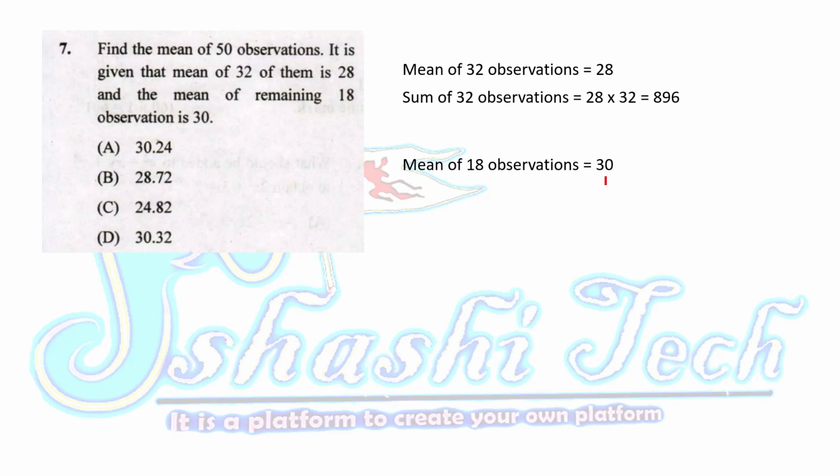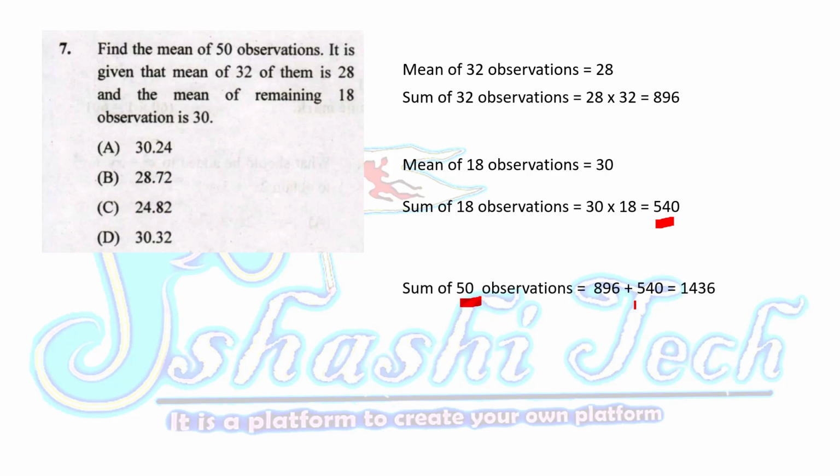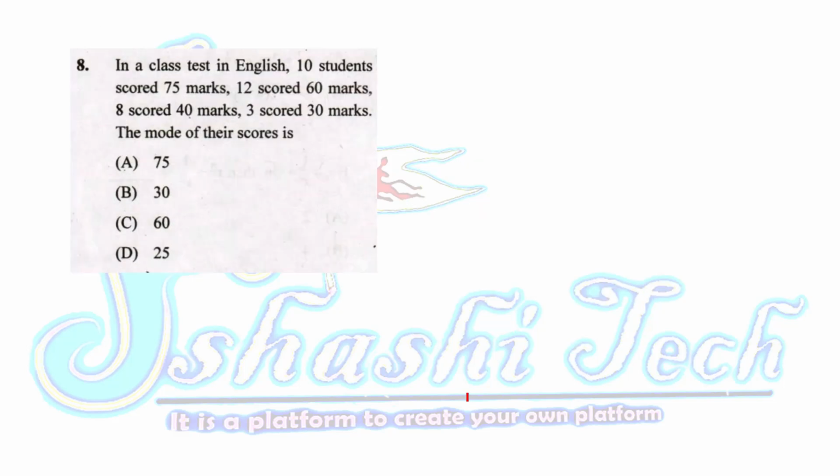Then one more, the mean of 18 observations is equal to 30. So the sum of 18 observations is equal to 30 into 18. It gives 540. So the sum of 50 observations, that is 896 plus 540, is equal to 1436. Then the mean is equal to 1436 divided by the total observations, that is 50. We will get 28.72 as the answer. So the final answer is option B, that is 28.72. Let us go to the 8th question.